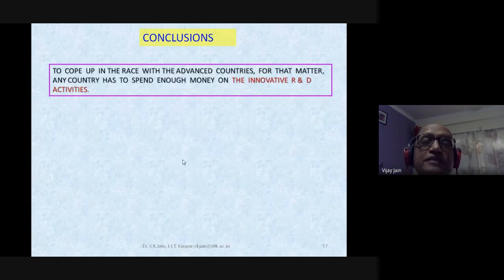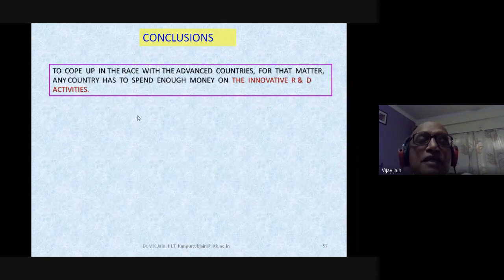To cope up in the race with the advanced countries, for that matter, any country has to spend enough money on the innovative R&D activities. I will not comment much on this, but our R&D budget of India is much, much smaller compared to other countries. Just like I can tell you, China spent, I think, $40 billion, while India spends only $36 billion. So to be really in the forefront of production or manufacturing, you have to enhance your R&D budget.